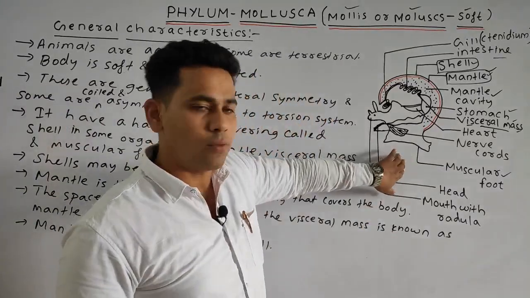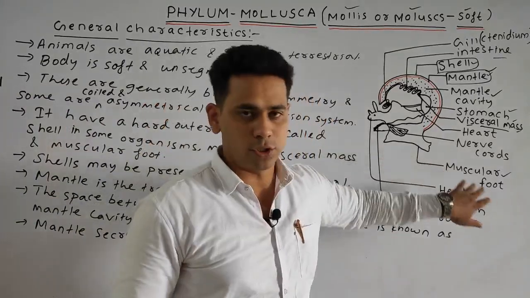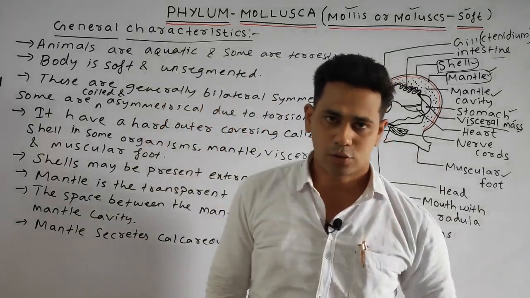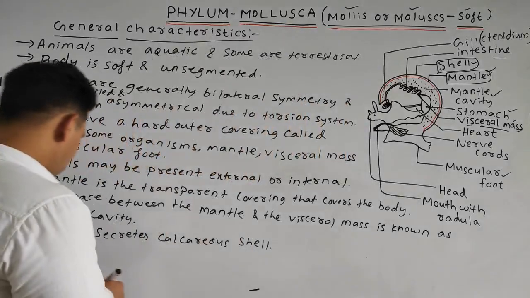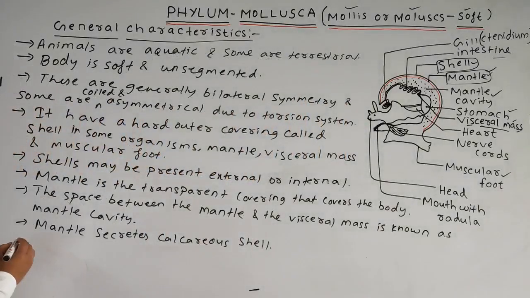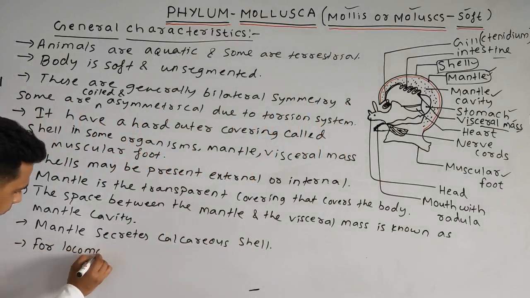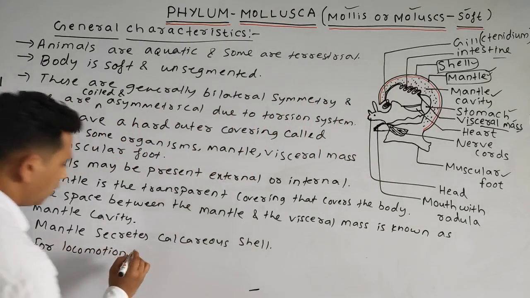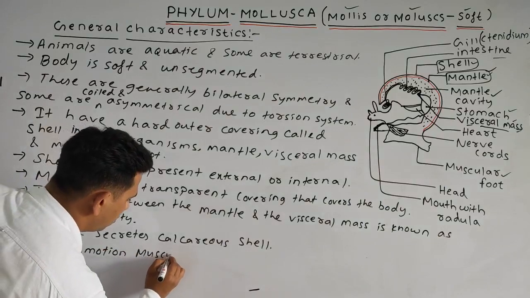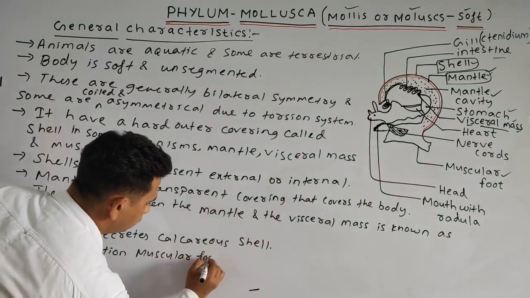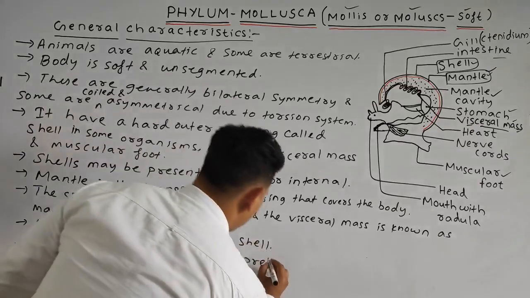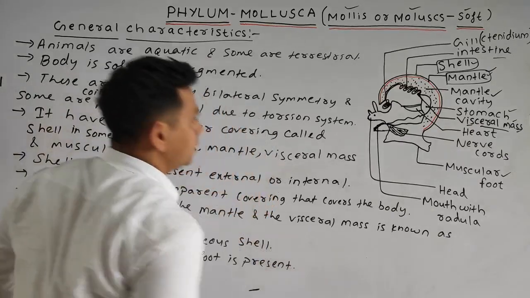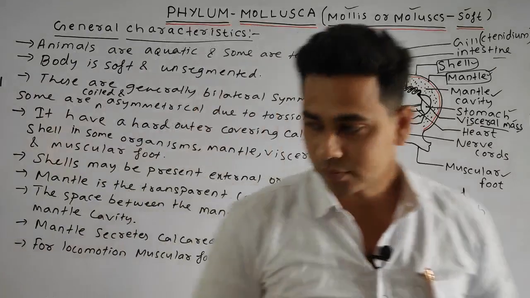For locomotion, what is present? The muscular foot. Generally, in the case of the Mollusca, locomotion is done by the muscular foot. So we can write our next point: for locomotion, the muscular foot is present.